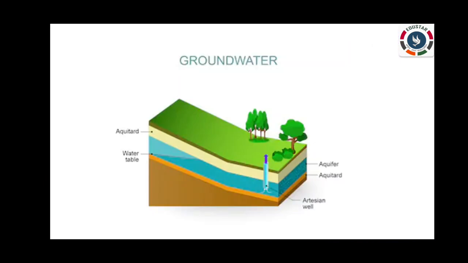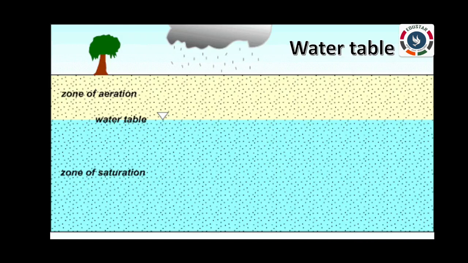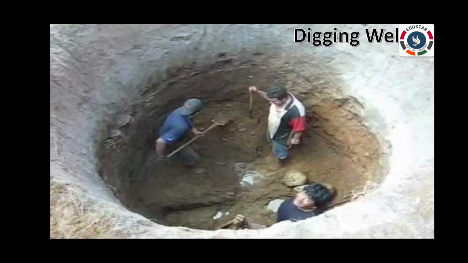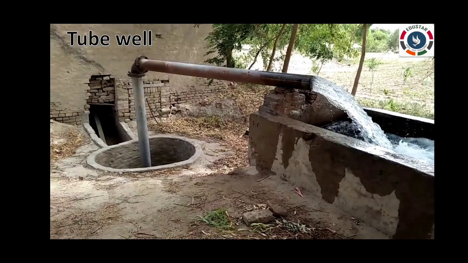The level of underground water in a particular area is called the water table. The water table differs from place to place. It may be high or low. According to the season, in summer water evaporates more, so the water table is low. In the rainy season, water collects below the soil and less evaporation takes place. Hence, the water table becomes high. Underground water can be taken out by digging wells and tube wells.